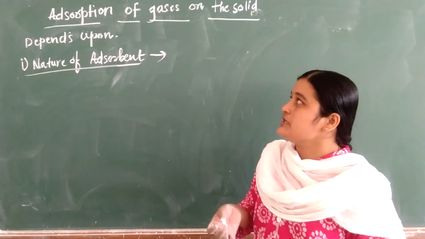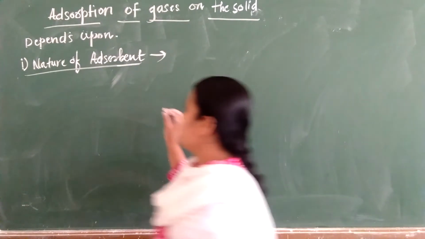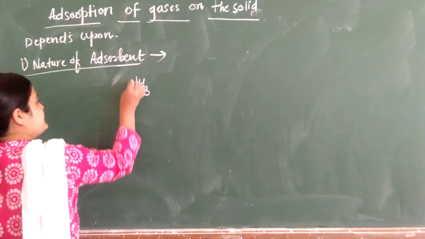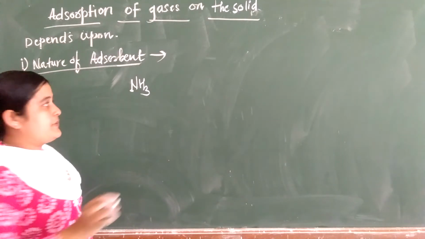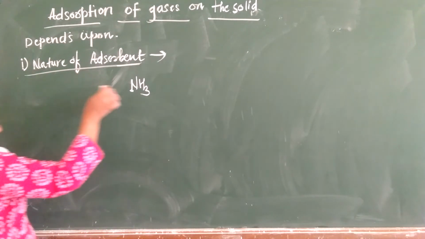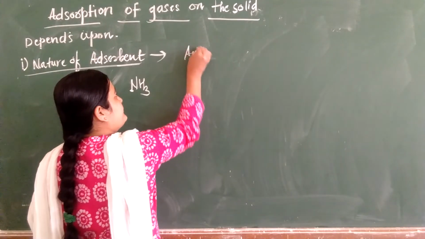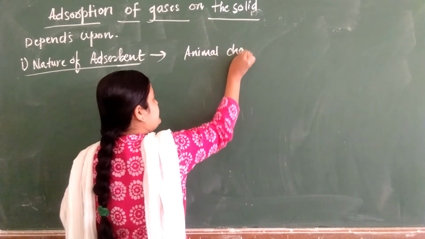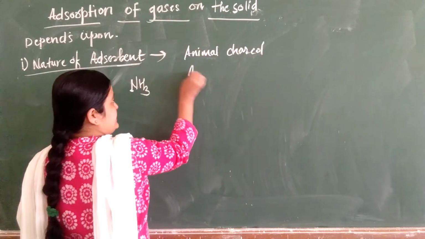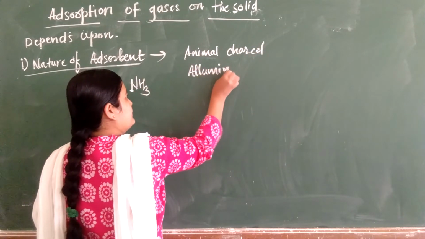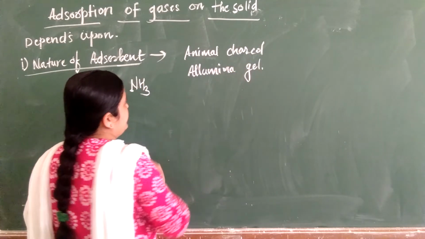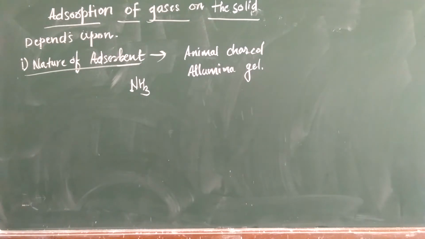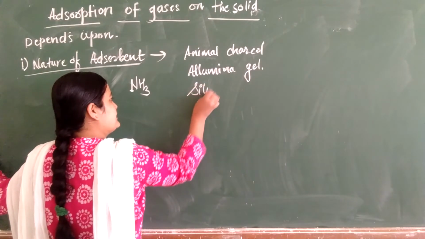Here we are dealing with gases. Let's take an example: ammonia, NH3, can be adsorbed by animal charcoal. The adsorbents are animal charcoal, alumina gel, and silica gel.